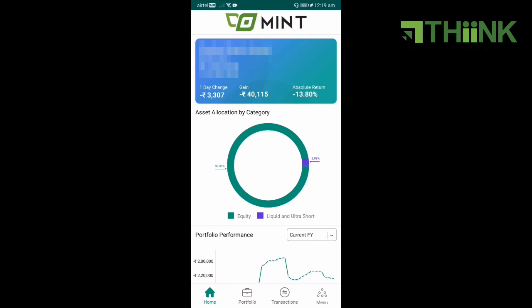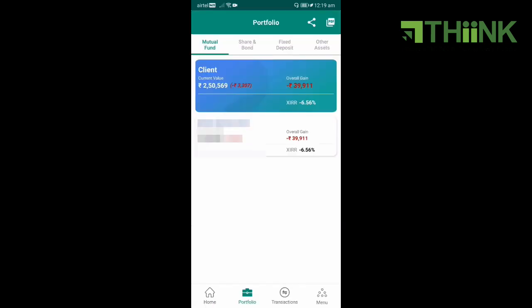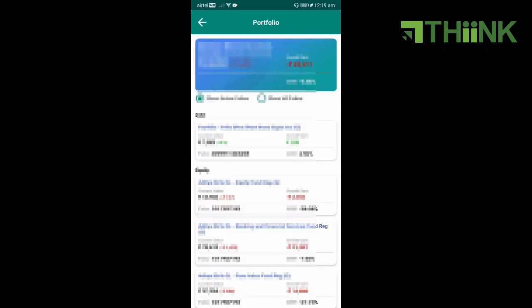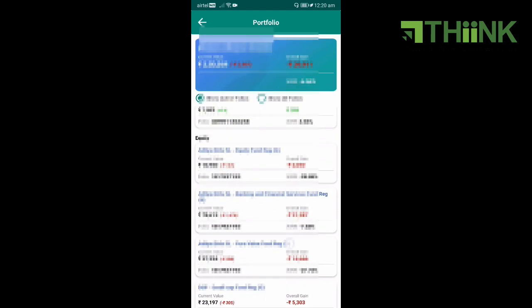Let's understand how we can view our portfolios for all the investments done by us. On the home page, I can see the option of portfolio. When I click on that, it first gives me a holistic view of the investments done by me and the current valuation. If I click on my name here, all the investments done by me as first holder will start reflecting in the debt and equity category.